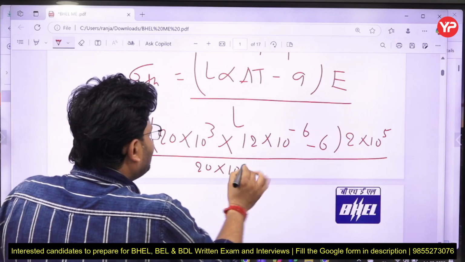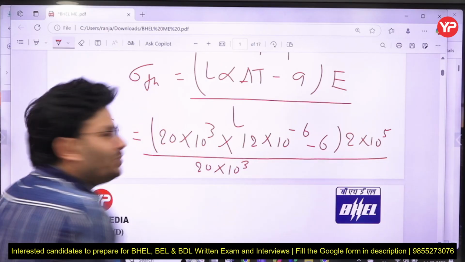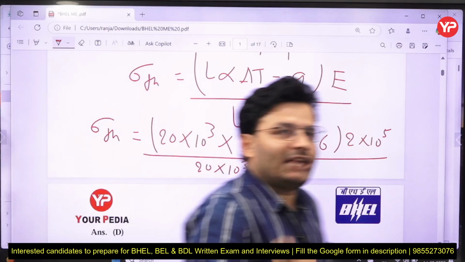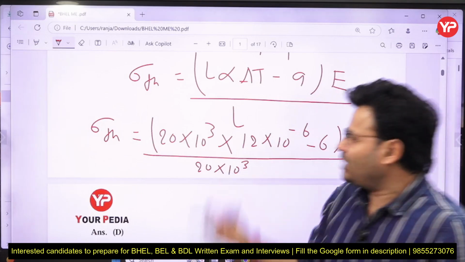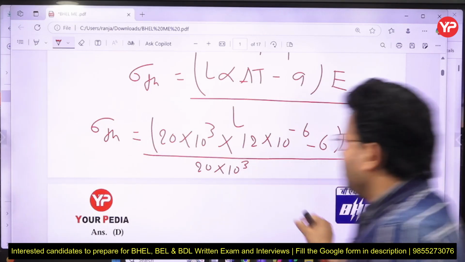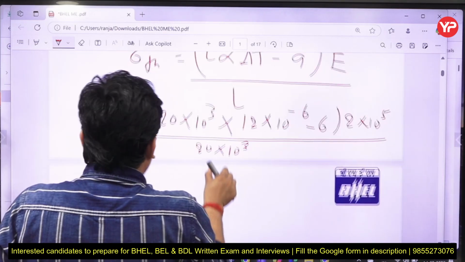So my dear friends, simply we can do that. No need of any calculator. A little bit of calculation is there, but we can solve that question without a calculator. No problem, my dear friends. So how can we do that?